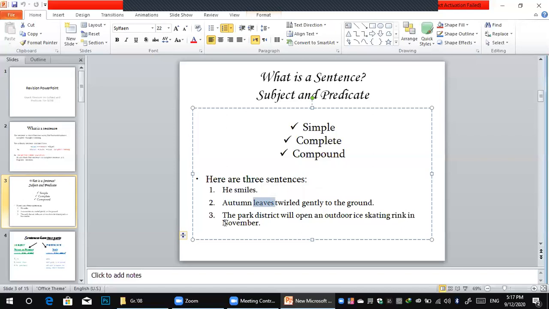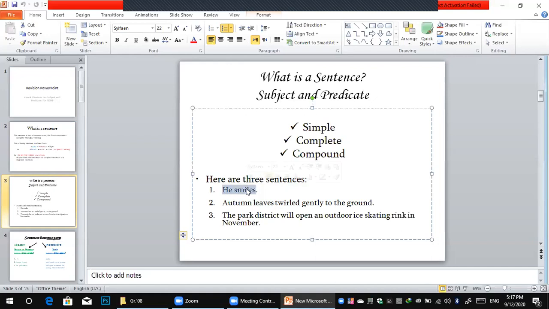So here, the first sentence. Can you determine where the subject is and where the predicate is? Now, who is the noun here? Who is the pronoun here? Firstly, the subject must be a noun or pronoun. So in this sentence, where is the subject and where is the predicate?